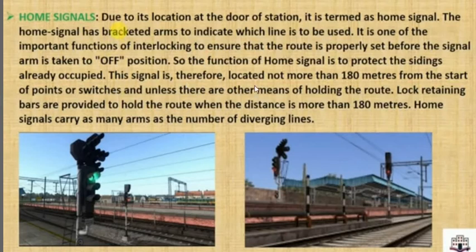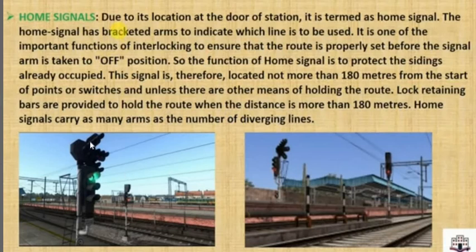Now this signal is therefore located not more than 180 meters from the start of points or switches. For example, see, this is the point. So the distance from the points and crossing is 180 meters on a railway station. It will indicate the train can move to another side, so it will show green color. So the train can move. That's why it is located at 180 meters from the start of points or switches, unless there are other means of holding the route. Lock retaining bars are provided to hold the route when the distance is more than 180 meters.